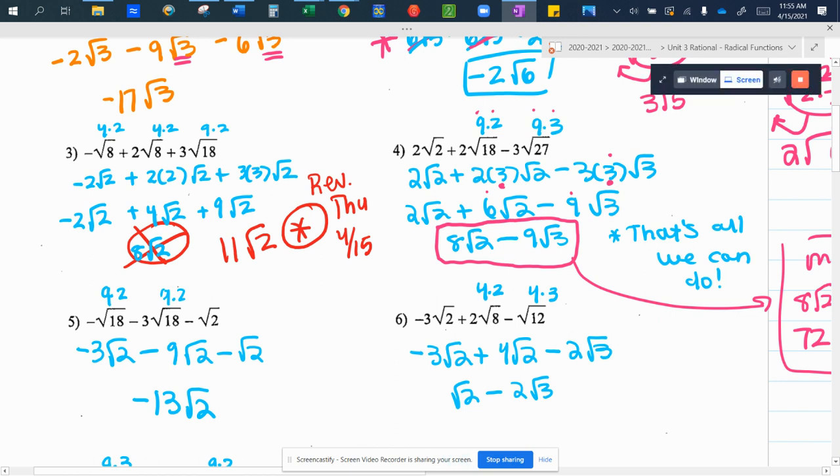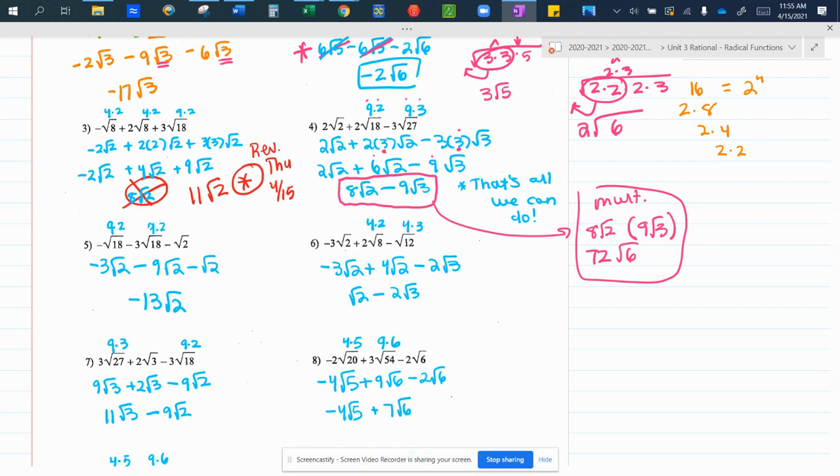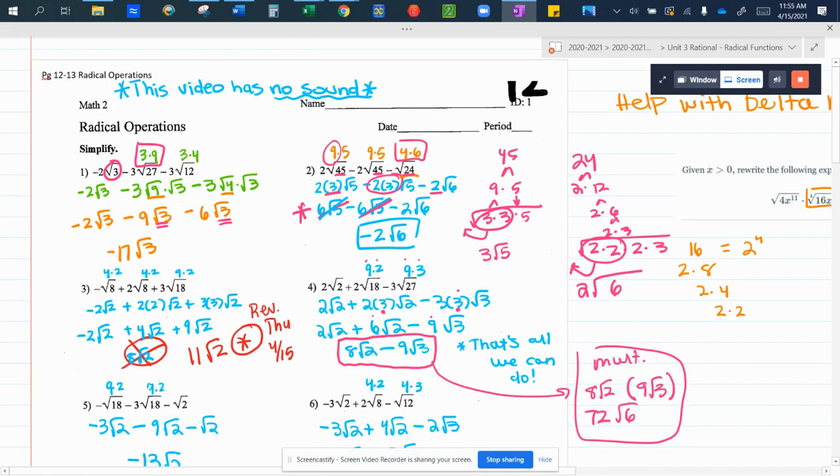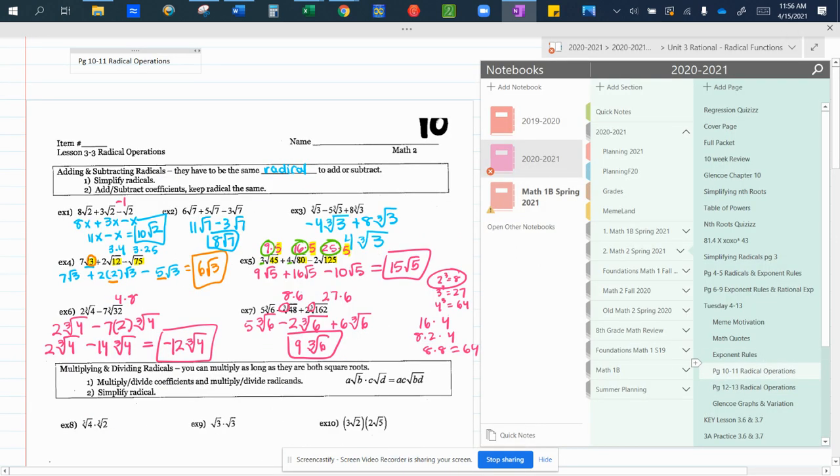Multiply our coefficients out front. I can only combine like radicals. I cannot do anything with 8 root 2 minus 9 root 3. That's as far as we can go. Now, if we were multiplying, I could multiply the numbers on the outside and the numbers on the inside. Or if we were dividing, we could do that. And saying that out loud made me remember that we need to review rationalizing, because that's important.